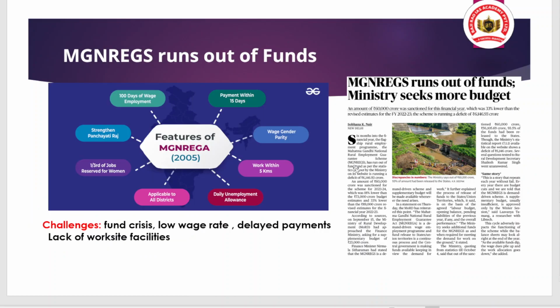Now shifting to our next article, it is related to MGNREGA. Remember, when we talk about MGNREGA, it is a very important scheme as well as a very important topic for the UPSC examination, whether for the prelims or the mains. MGNREGA stands for Mahatma Gandhi National Rural Employment Guarantee. It ensures that the rural population demanding work is guaranteed a minimum of 100 days of work, and if not, then monetary compensation should be given. That is the basic provision.